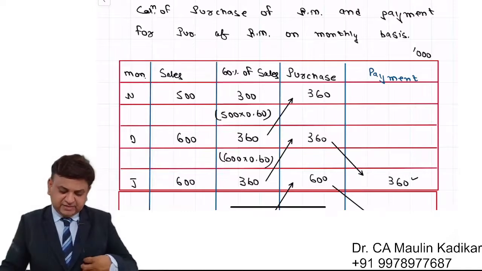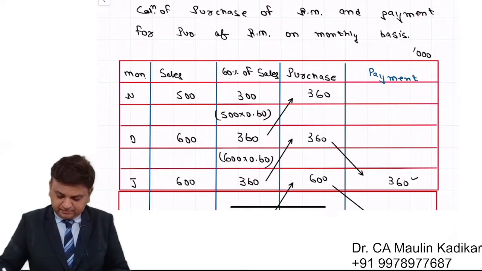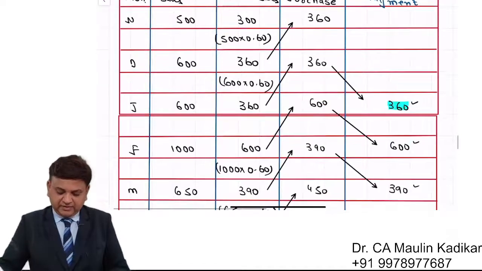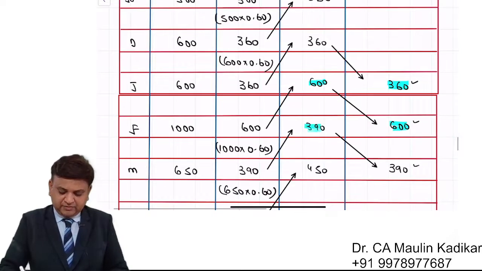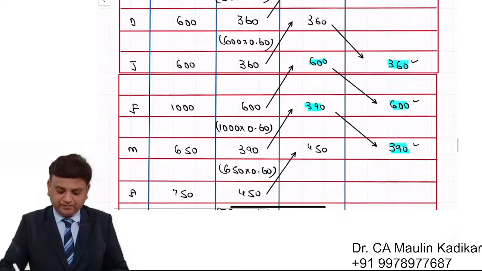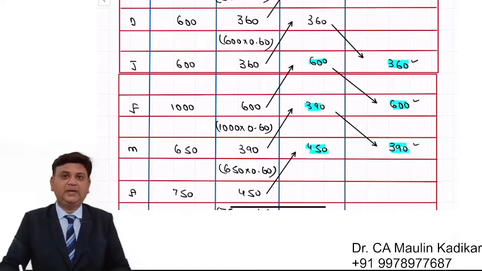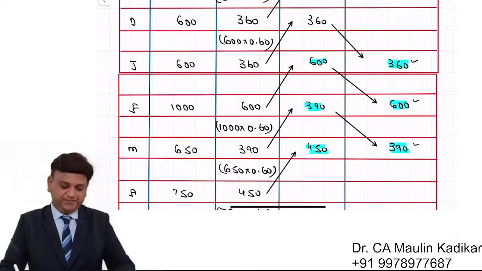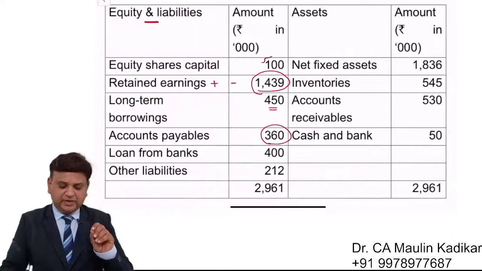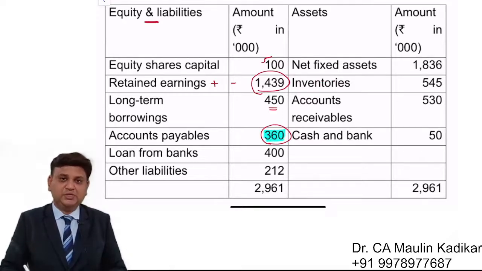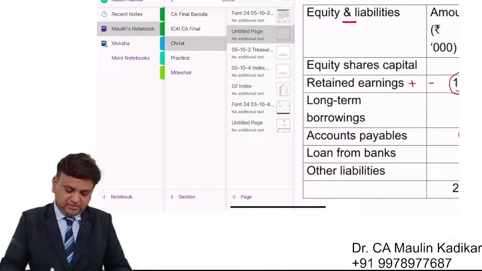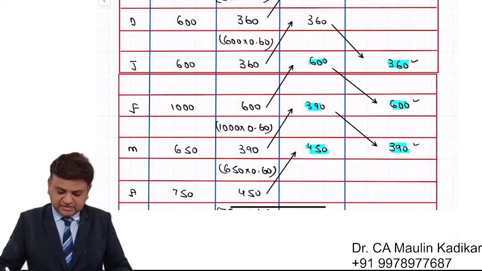We understand that the opening accounts payable is paid in the month of January. The purchases of January are paid in February. Purchases of February are paid in March. Purchases of March would not have been paid by 31st of March. And we understand that the term accounts payable stands for creditors. So this is the amount of the creditors which is outstanding as on 31st of March. That is say 390 in this example.